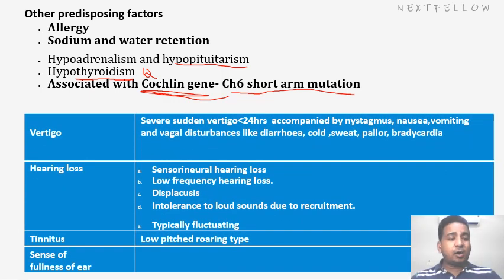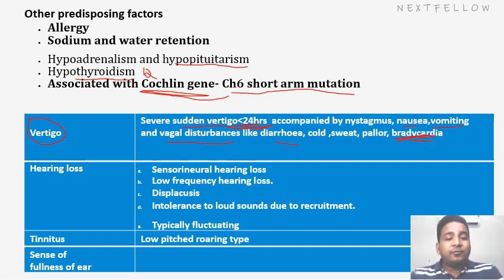Now, let's discuss how the symptoms are different from other pathology. I told you vertigo, sudden onset vertigo, which will last less than 24 hours, whereas in BPPV, the vertigo will attack for a few seconds to a few minutes. But Meniere's disease generally lasts at least a few minutes to a few hours. It will be accompanied by nystagmus, nausea, vomiting, and sometimes some vagal disturbances like cold sweating, pallor, or bradycardia. Bradycardia has been asked in last year's examination also.